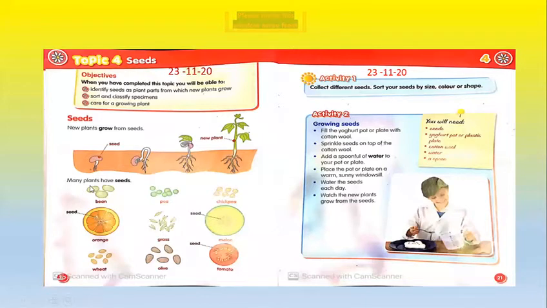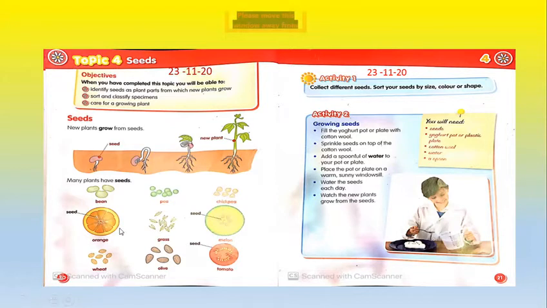Okay, and many plants have seeds. Now there is a bean, B-E-A-N, bean. You can grow beans at home. You can put these beans in the soil and you can get the plant. Pea also, and chickpea, it's called a seed. And there is an orange. Orange has many seeds, and you can take an orange seed and make a new plant. You can grow the seeds.